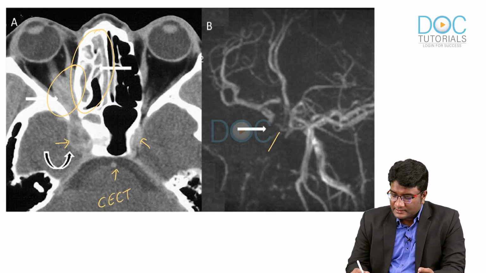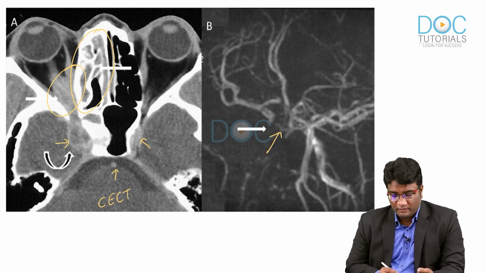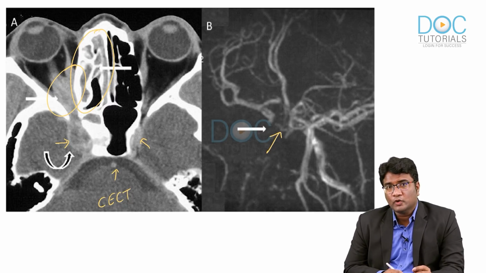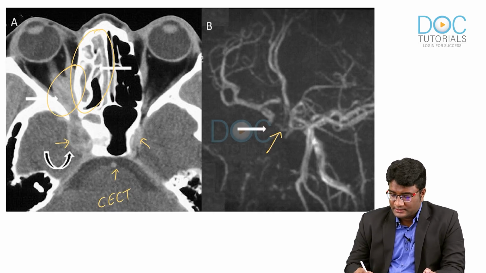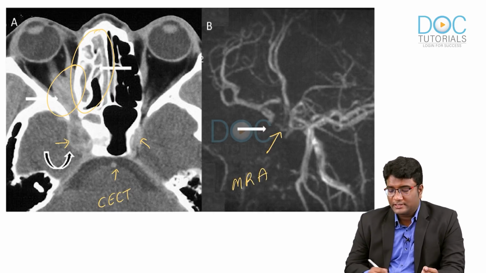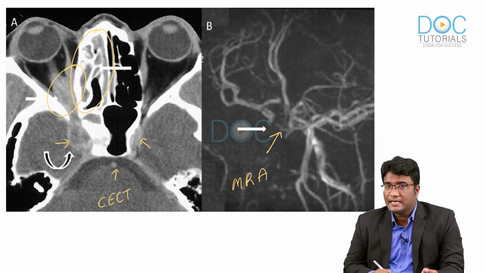And here there is occlusion of the internal carotid artery. We know that within the cavernous sinus, we also have the internal carotid artery. So, you have an angioinvasive fungus which can invade the internal carotid artery and cause occlusion of the internal carotid artery. This is an MR angiography image showing the occlusion of the right internal carotid artery.